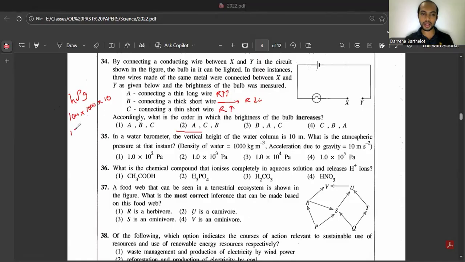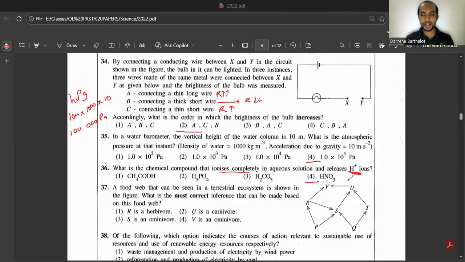So we'll get the answer as 100,000 Pascal or 1 into 10 to the power 5 Pascal. Answer is fourth one. 36. What is the chemical compound that ionizes completely in aqueous solution and releases H plus ions? So if it releases H plus ion, it should be acid. If it ionizes completely, it should be strong acid. So out of these, strong acid is nitric acid.